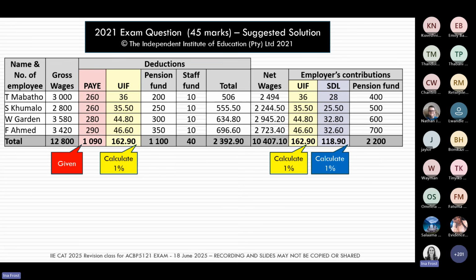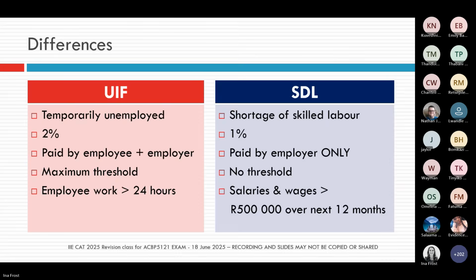It's not looking so clear, but if you can look at the two yellow columns, those are your two UIFs, and you can see the numbers are identical. So you're certainly not going to waste time by recalculating the employer's contribution to UIF.